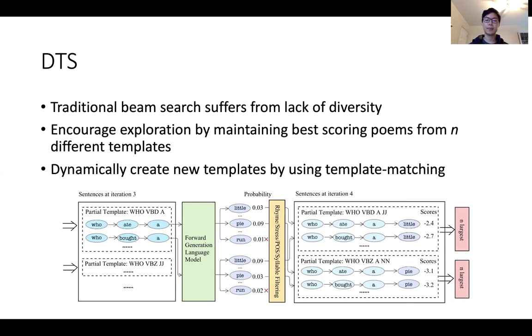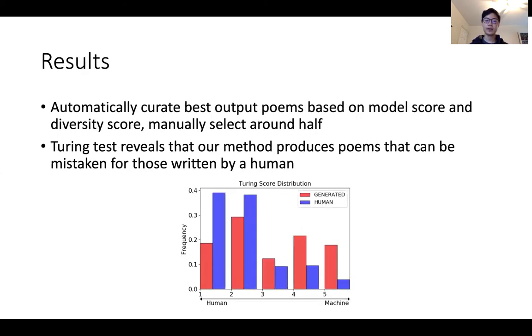We ran a version of the Turing test in order to see how effective these methods were. And so once we had generated many poems using our method, we automatically curated the best output poems using a combination of GPT-2 scoring of that poem along with a diversity score in order to ensure that none of the poems would be too similar. And then from those poems, we manually selected the best half and presented them to Amazon Mechanical Turkers.